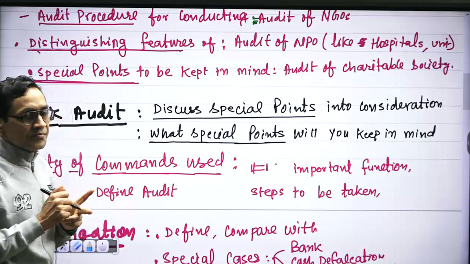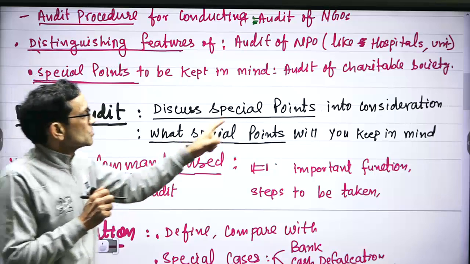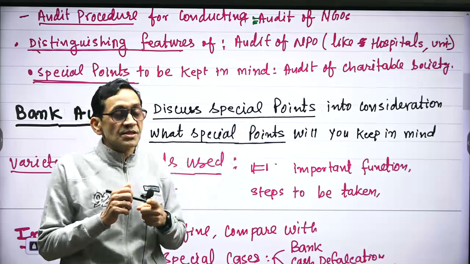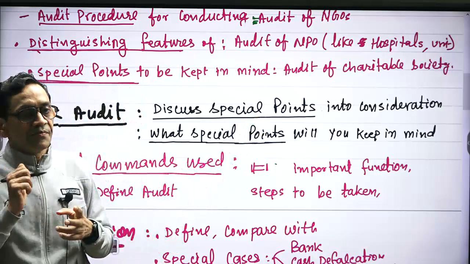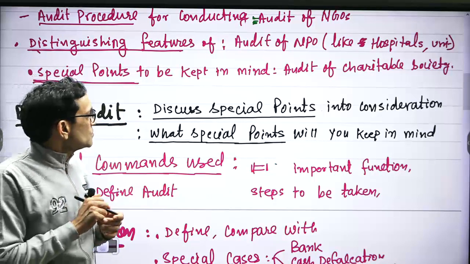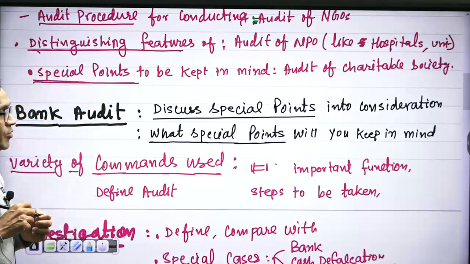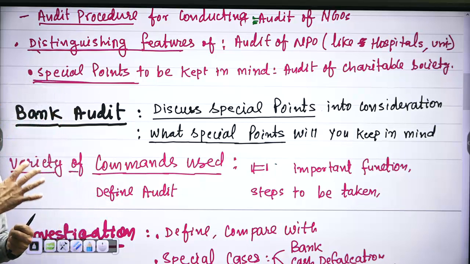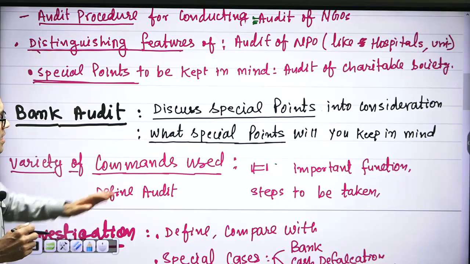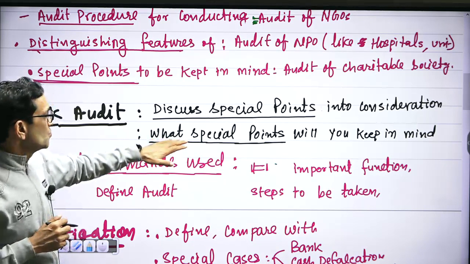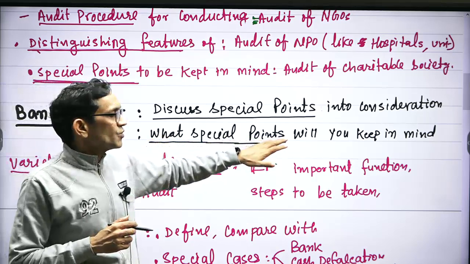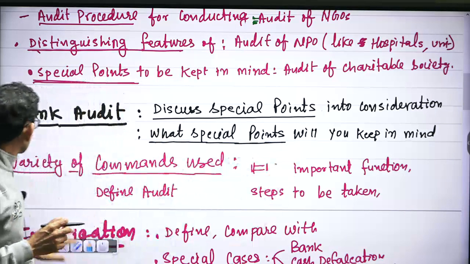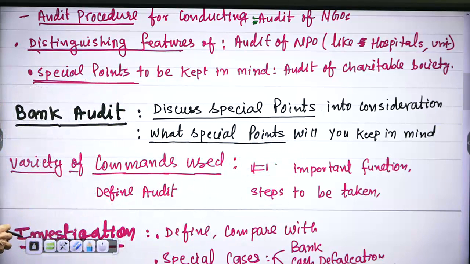And thereafter special points with regard to expenses, that is interest payment is a special point. So these are the points that are unique to bank, they will be written. As I say, very easy to do audit of these. You have to keep in mind items of income, expense, asset, liability. And same thing was repeated once more. What special points will you keep in mind? That is same thing. But thereafter other commands were there.